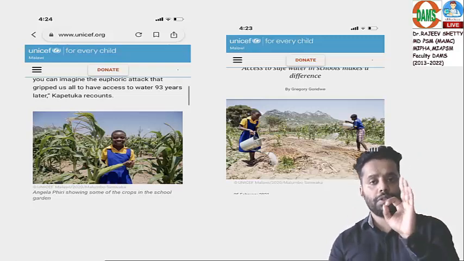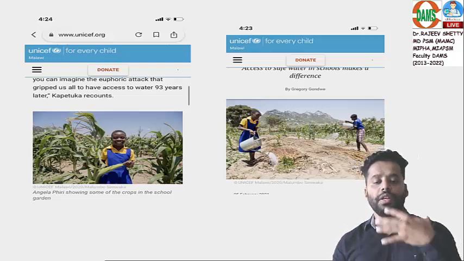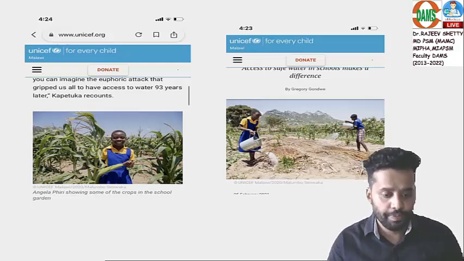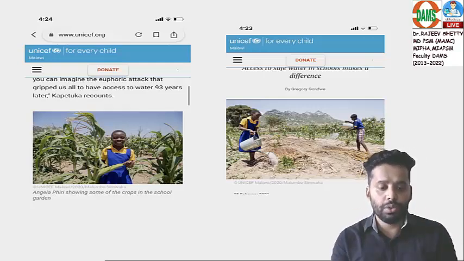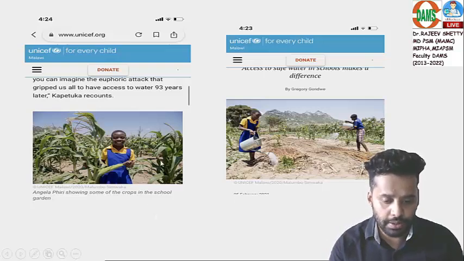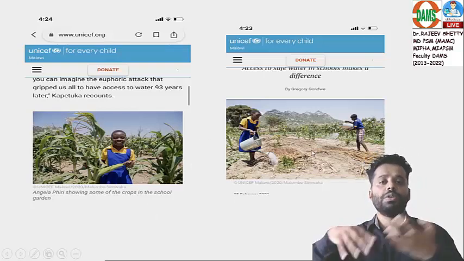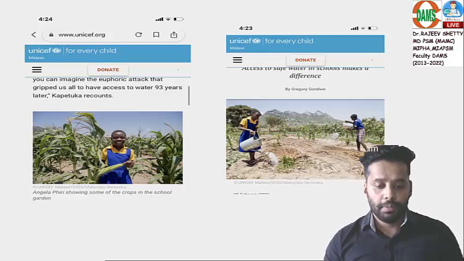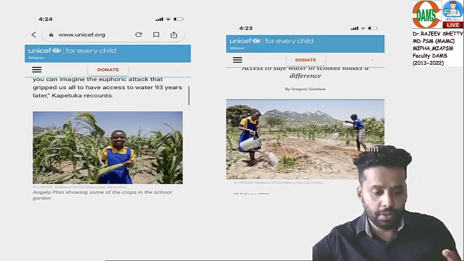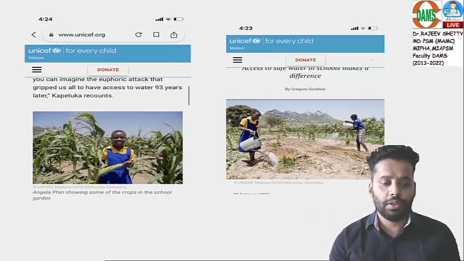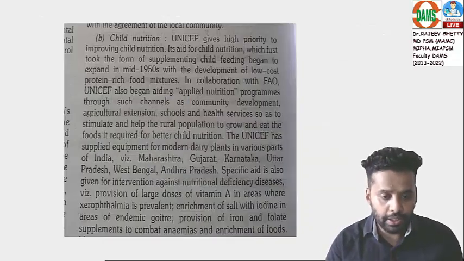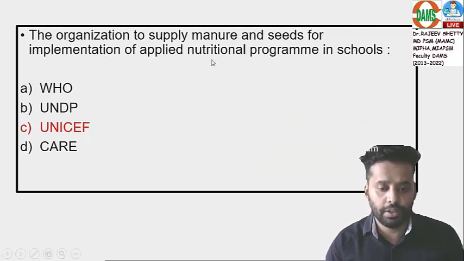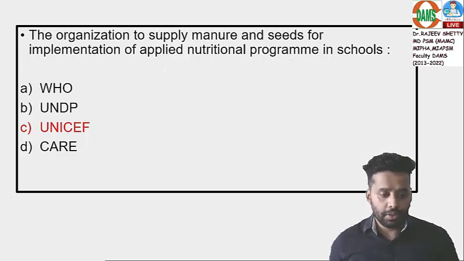The main purpose was nutrition, and the question mentioned applied nutrition program, schools, and the supply of manure and seeds. So this concept is the school garden concept. Once you have gardens in your schools, that will help in improving sustainability, because you are not outsourcing and getting vegetables from outside. Better grow your own vegetables and fruits. That will increase the sustainability in your school garden applied nutrition program. Very good. But still, the answer was UNICEF for this.